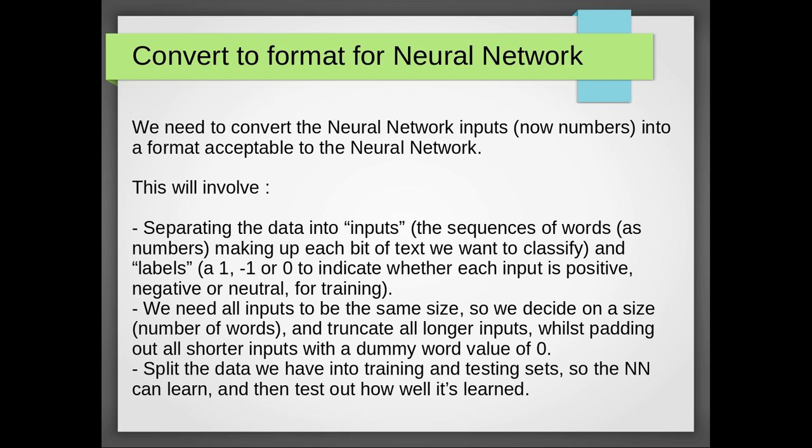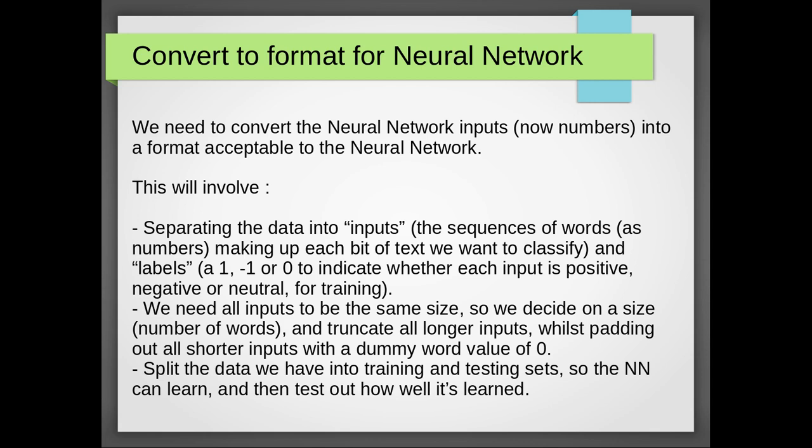We also need all of our inputs to be the same size in a neural network. What this means for us is we're going to need to decide on a size for our input, which in this case is the number of words, and truncate all longer inputs. So if we say we don't want inputs longer than 500 words, then if there is a review that's more than 500 words, we truncate, so we ignore anything beyond the 500th word.